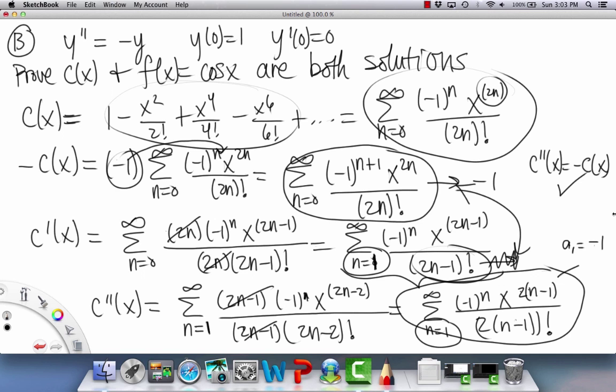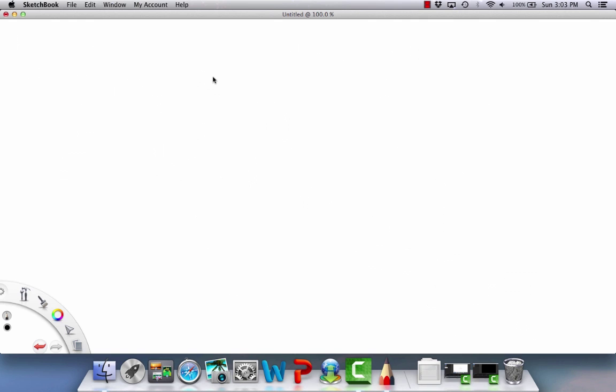All right, now we'll prove the f of x one. This part here is much simpler, I will tell you that. So we'll start that on the next slide. We have f of x equals cosine x, and we're supposed to prove that the negative of this function is equal to the second derivative of the function. So let's do that.